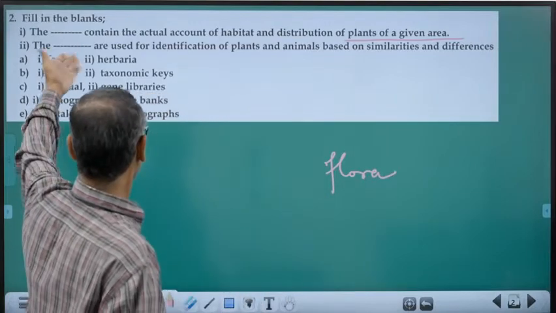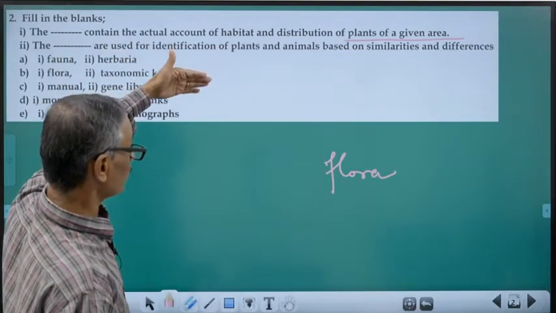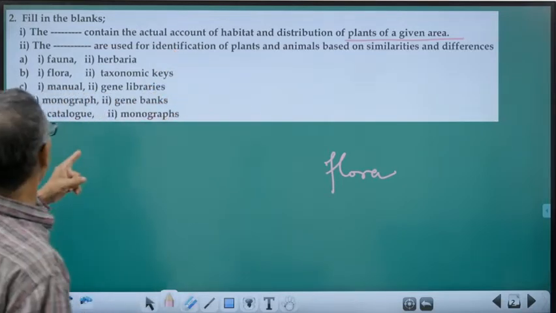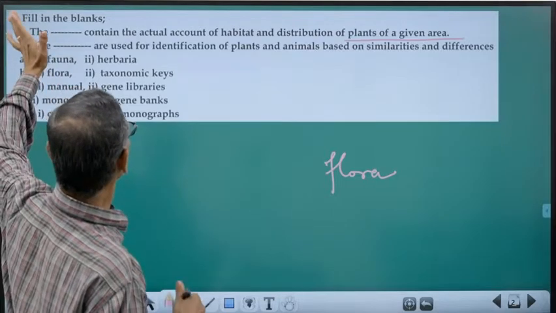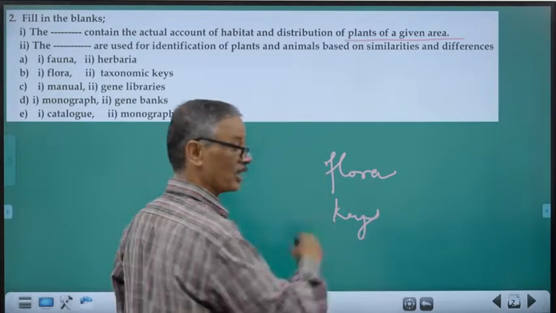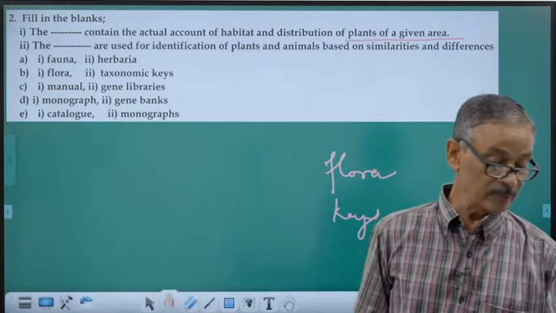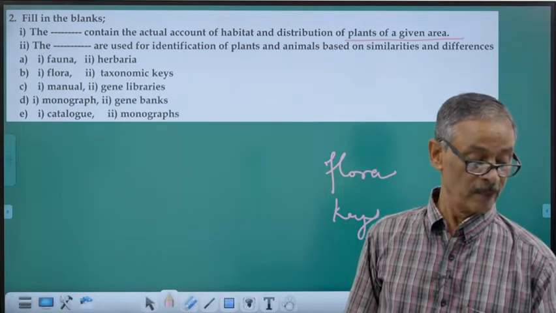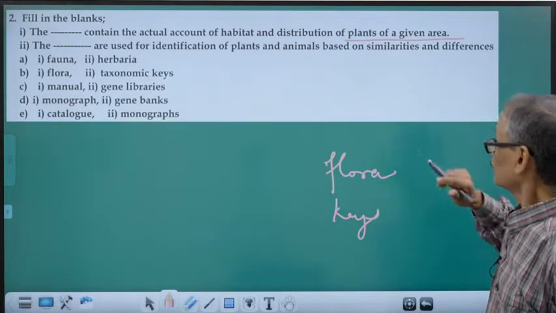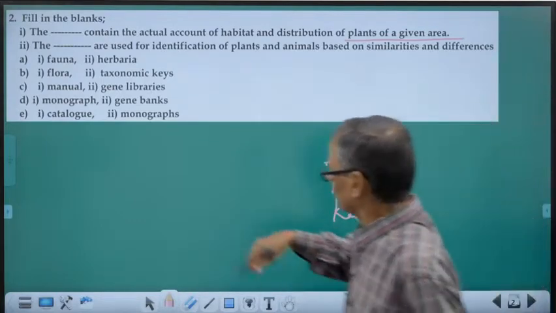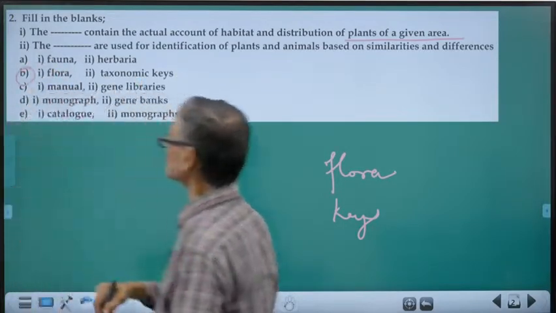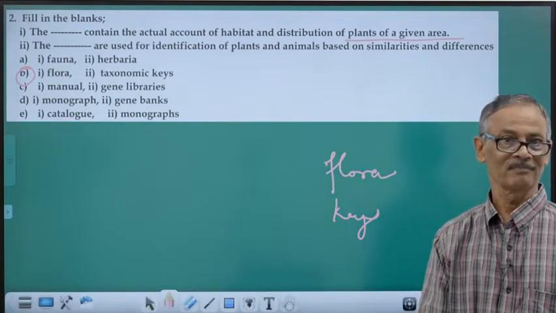Okay. The dash are used for identification of plants and animals based upon similarities and differences. We are having the keys, which are all used for identification. Keys are for identification. So, the answers are flora and taxonomic key. So, the answer goes to the box. Getting it?